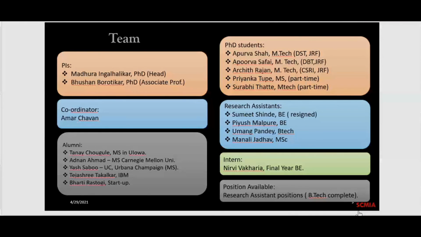And intern, we have one intern who is a final year BTech student. She's from PICT, but she's extremely motivated to work in neuroimaging. So, I mean, I couldn't say no to her. She was really good. So that's how I got her. And the positions available, I'll talk about it in the later slides. So, next slide, sir, please.